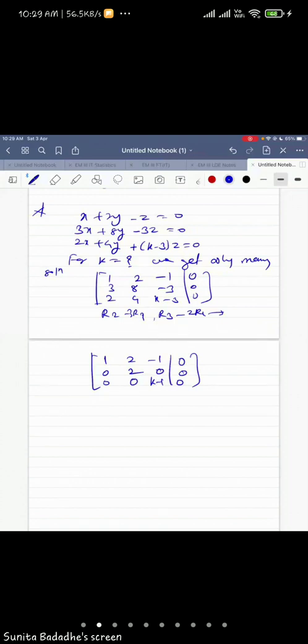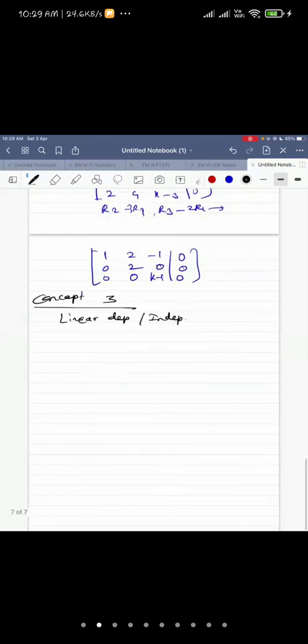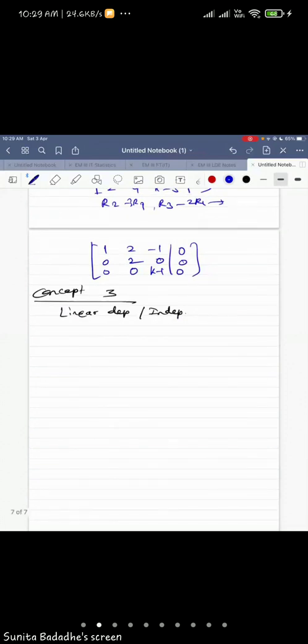Now concept number 3 is linear dependence and independence. First of all, the definition one can ask for 1 mark, right? So what is the definition of linearly dependent and independent vectors?